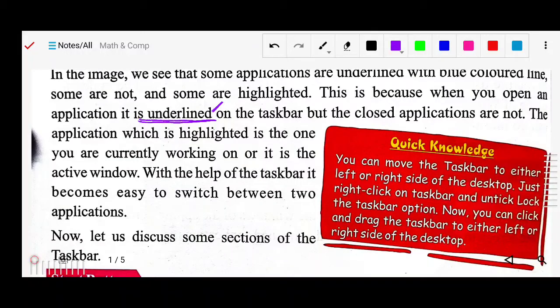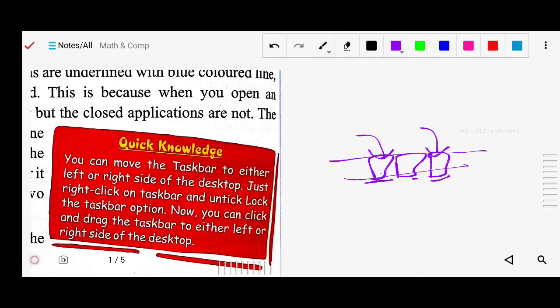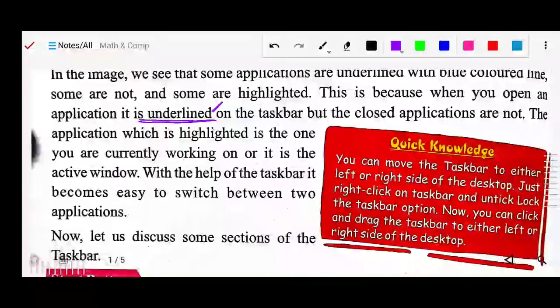With the help of the taskbar, it becomes easy to switch between applications. Means we can see that this application is running. To switch, suppose in this taskbar one application is open, another is open, so two or three are open and one will be highlighted. Suppose I want to see this one, I will click it here. Now if I want to use this one, I can click it here. So from here it is very convenient to switch from one app to another.